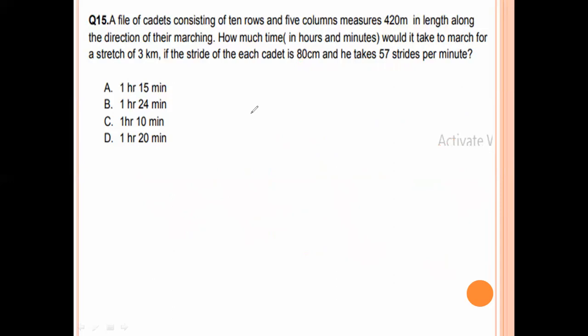First, speed equals 80 centimeters, converted to meters by 100, and 5.7 per minute means 60. The zeros get cancelled, so we get 5.7 by 75.